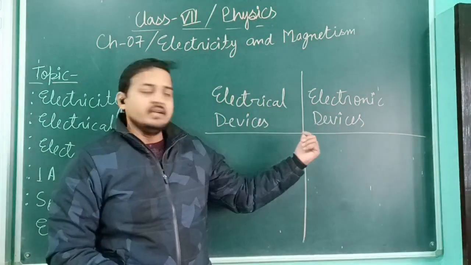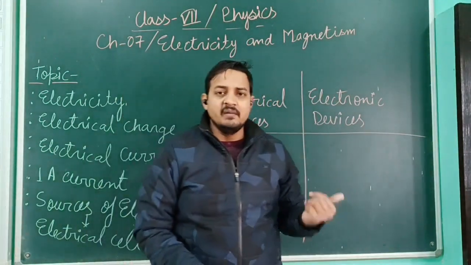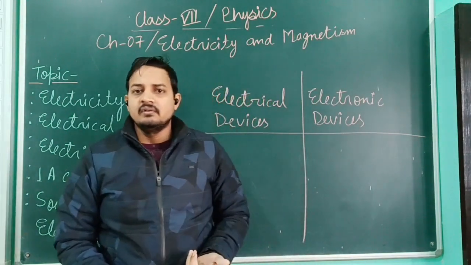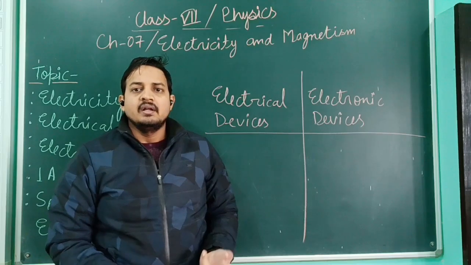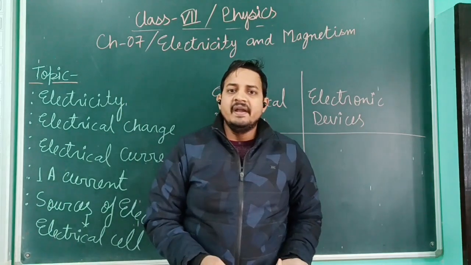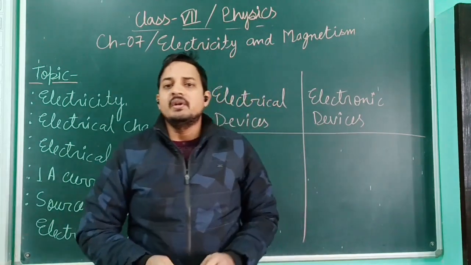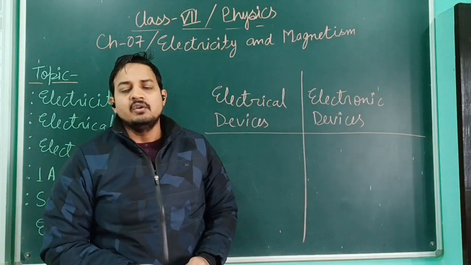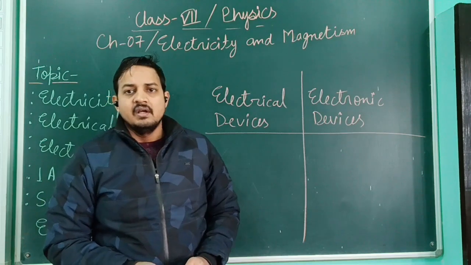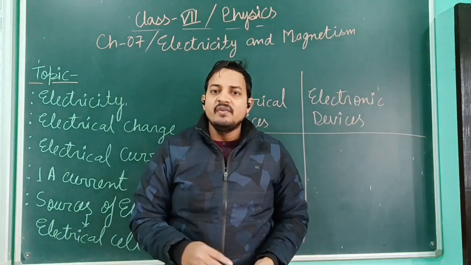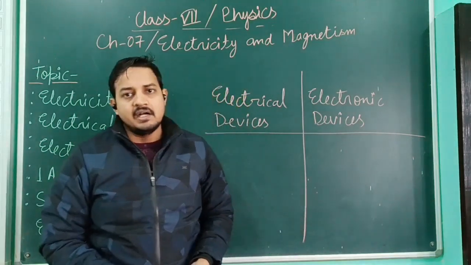Now coming to the electronic devices, give me some electronic devices. Examples are smartphone, computer, smartwatch, neckband. All the devices which have an energy storing element are basically known as electronic devices. But what is the basic criteria for their differentiation, how can we categorize the electrical and electronic devices?